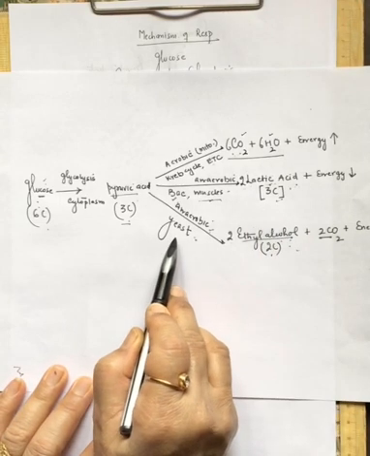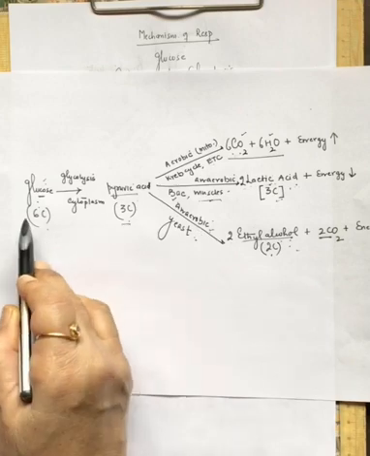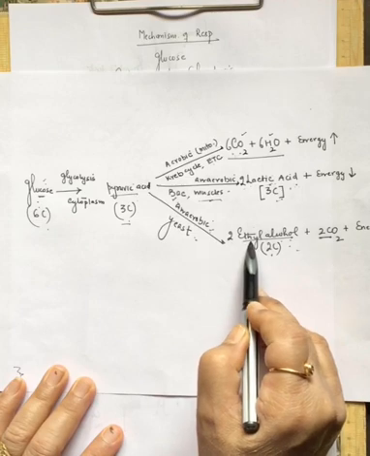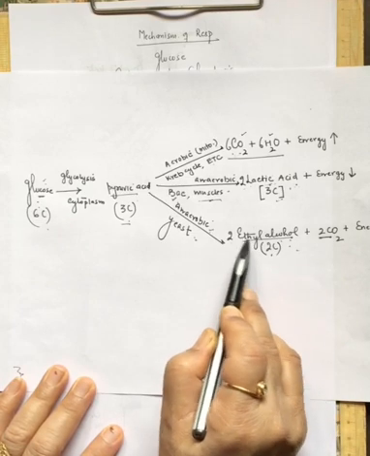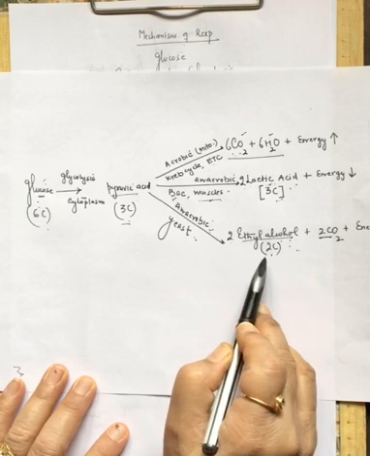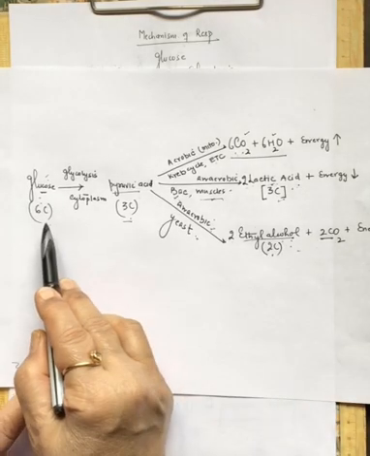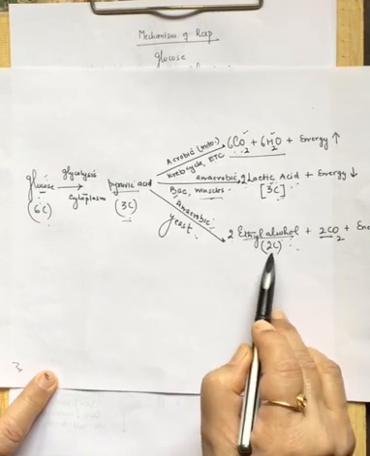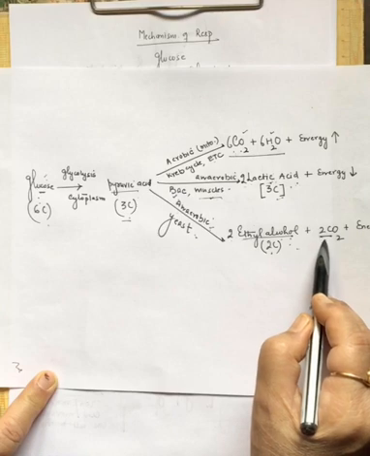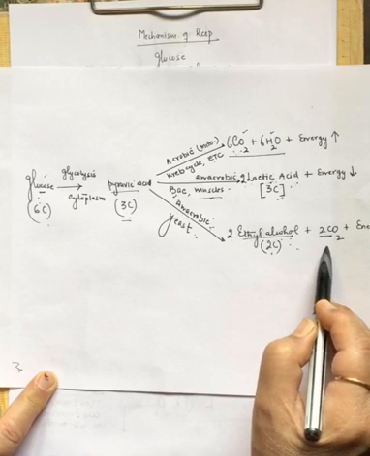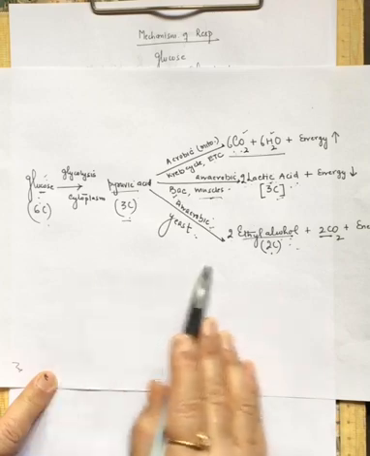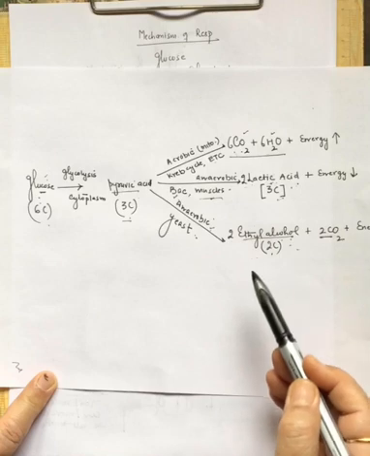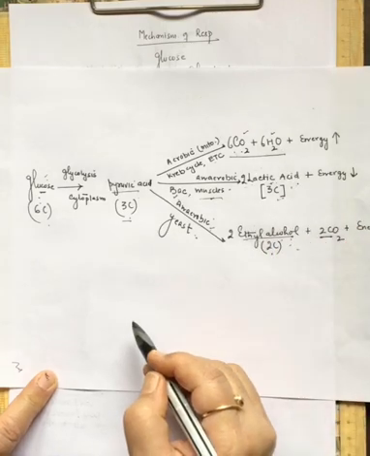And in the yeast, during anaerobic respiration, the glucose breaks into ethyl alcohol. Ethyl alcohol is a 2-carbon compound, right? So 2 molecules of ethyl alcohol are formed, that means 4 carbons. The glucose is 6 carbon, ethyl alcohol is 2 carbon, and 2 molecules are being formed. So that is 4 carbons, plus 2 carbons will come out as 2 molecules of CO2. So see, all the carbons have been balanced. This is glucose, and we have balanced the number of carbons during aerobic and anaerobic respiration, right?